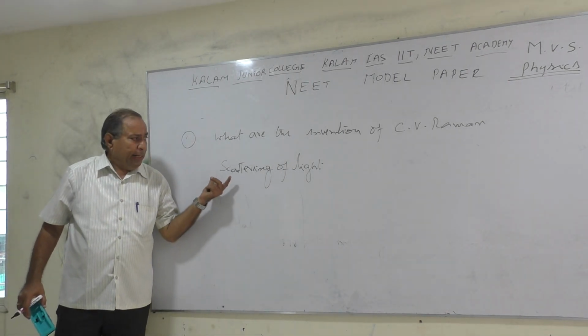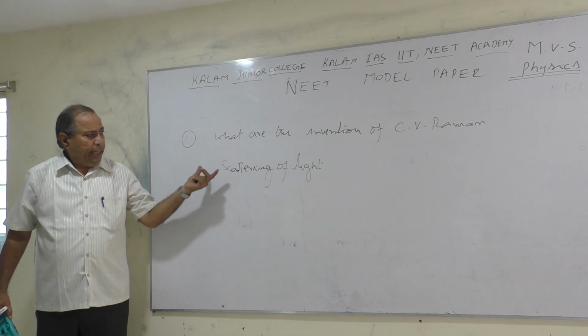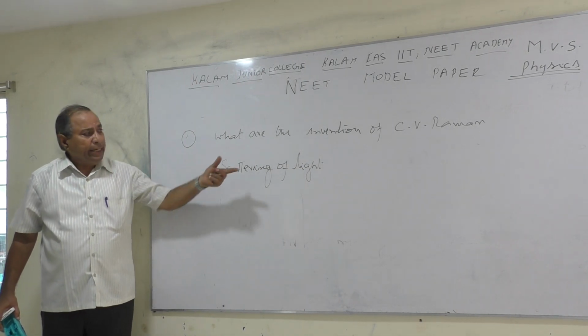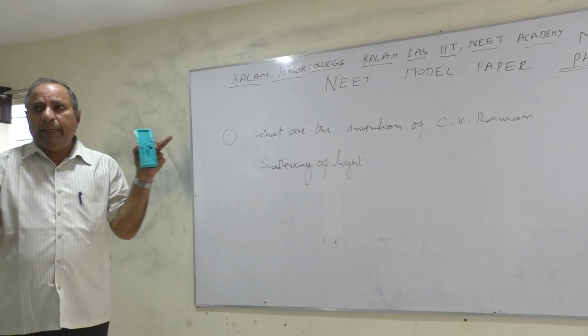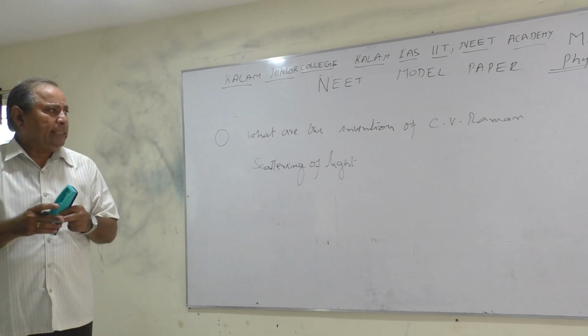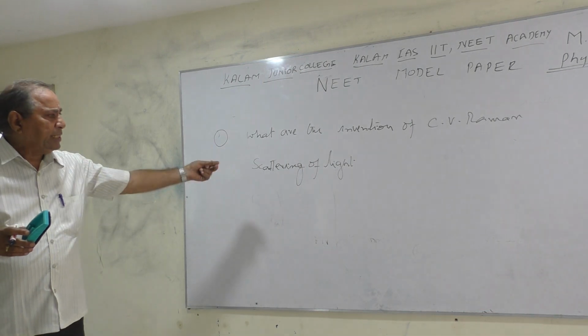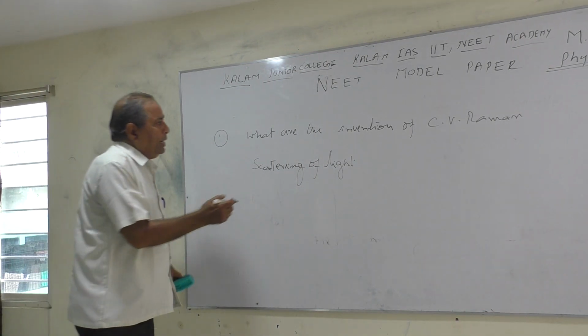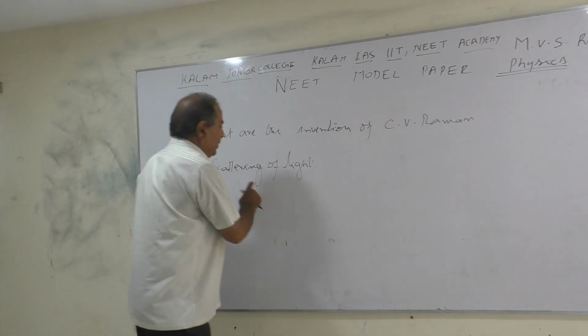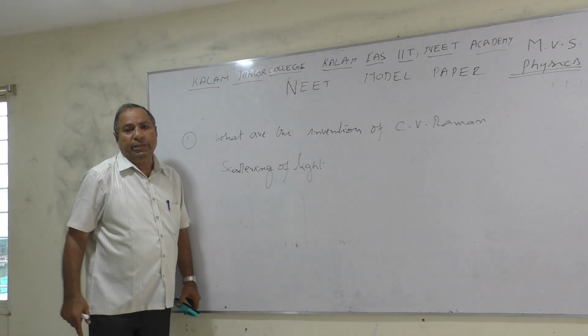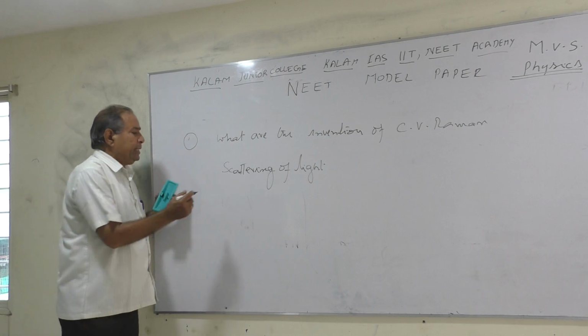That means the light is absorbed by the molecules present in the atmosphere. That light will be given out in all directions with a different intensity. That is called scattering of light. So, what is the invention of C.V. Raman, sir? This is scattering of light. Now we will come to the second question.